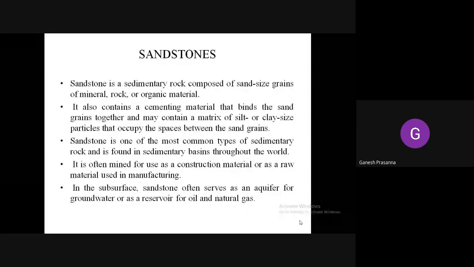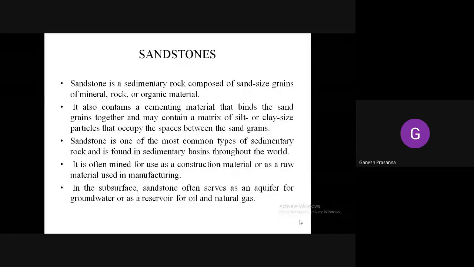Sandstone is one of the most common types of sedimentary rock and is found in sedimentary basins throughout the world. It is also used as a construction material or as a raw material for manufacturing.